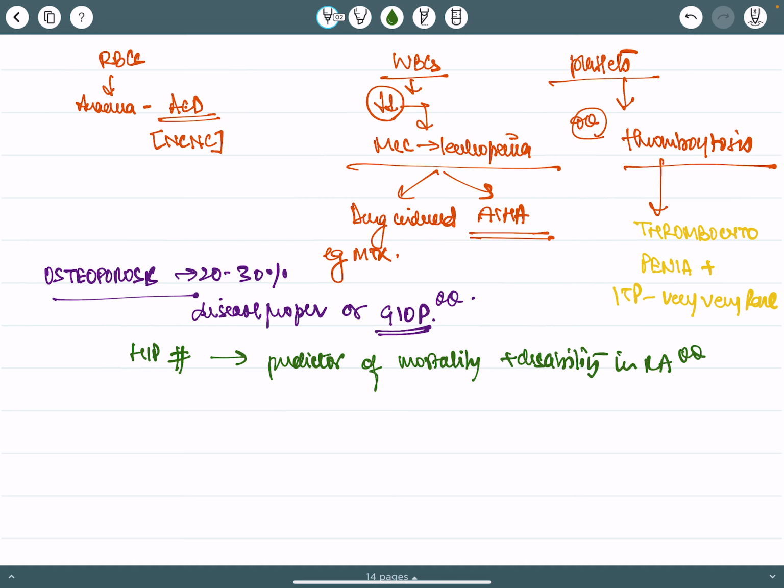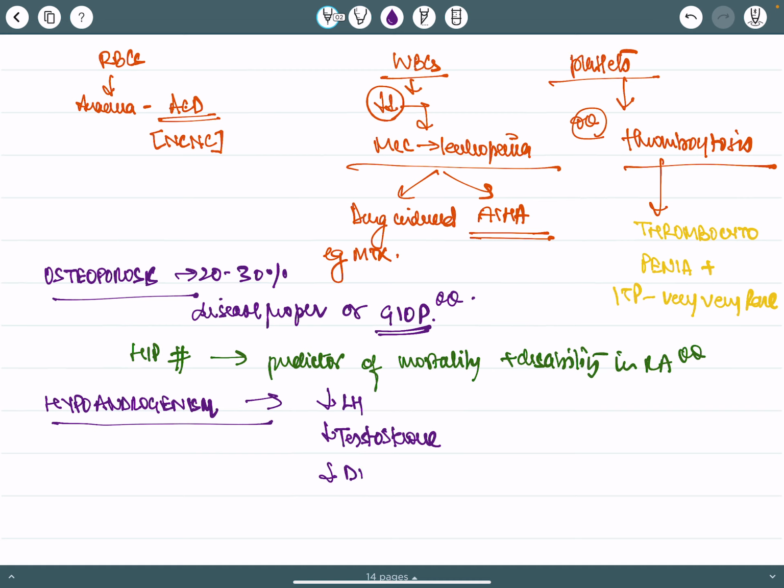Then hypoandrogenism. This is because of decreased LH, decreased testosterone, decreased DHEAS. This is because of disease proper also, or because of glucocorticoids, and it may need an androgen supplementation.